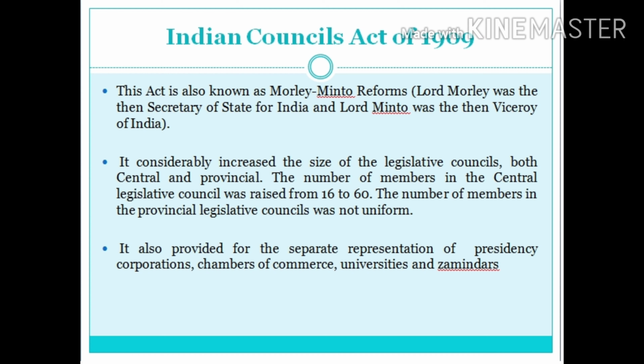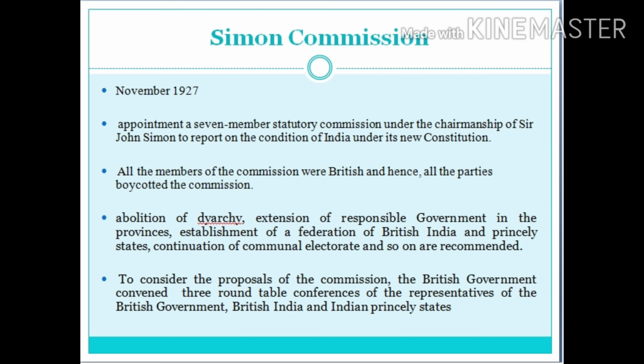Abolition of diarchy, extension of responsible government in the provinces, establishment of a federation of British India and princely states, and continuation of communal electorate were recommended by the commission. To consider the proposals of the commission, the British government convened 3 roundtable conferences of the representatives of the British government, British India and Indian princely states.